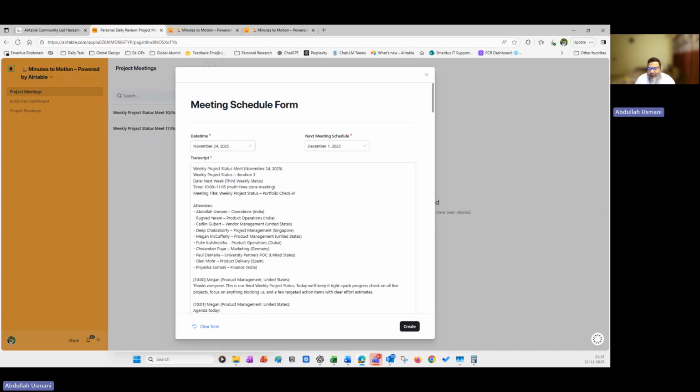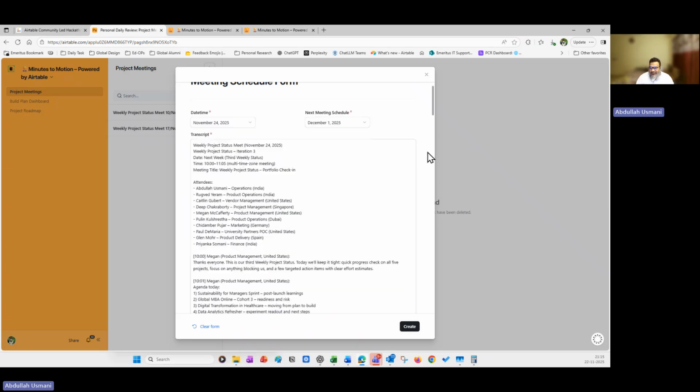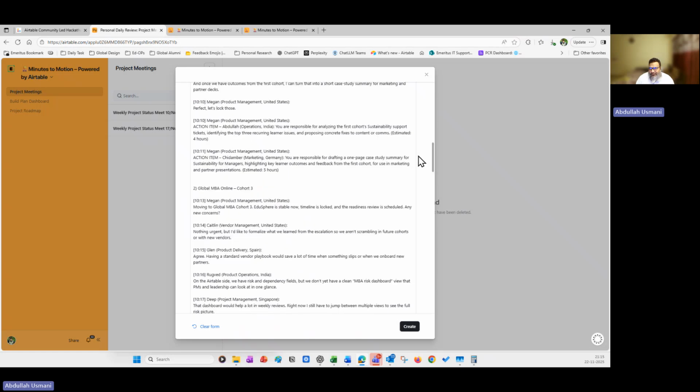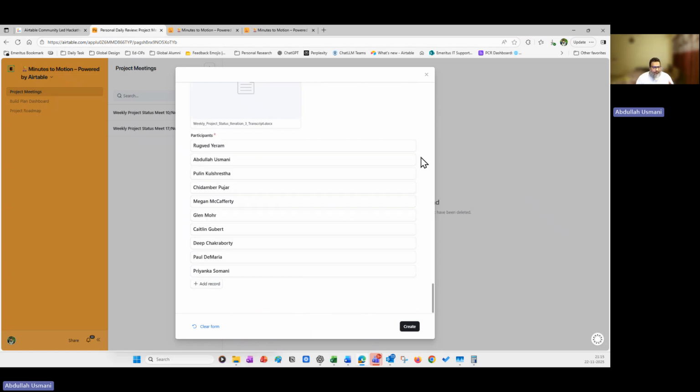I have created this particular form, which is pre-filled, asking me for the date and time of that particular meeting. This is the next meeting schedule. This is the transcript. I just copy pasted the transcript, or I can upload it as well, whichever is convenient for the user. Then I've added the participants.